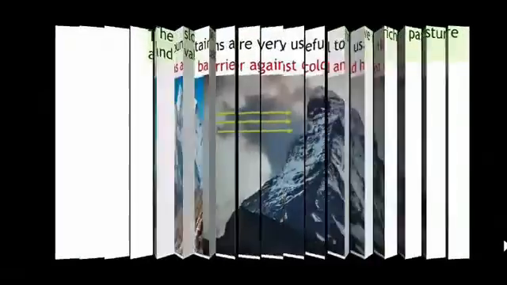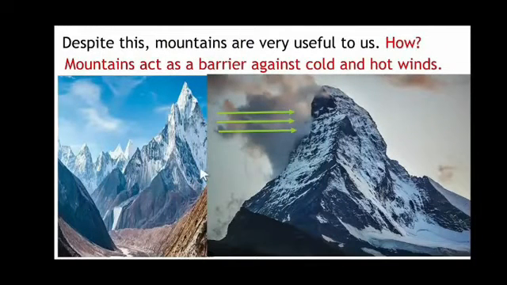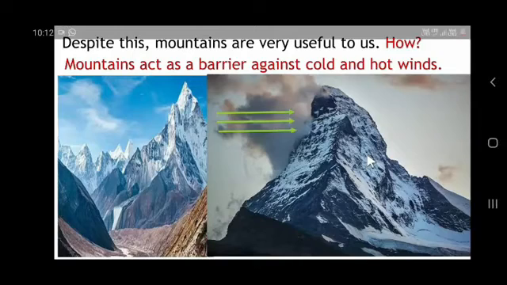We can say that the mountains act as a barrier against cold and hot winds. When you see the picture, you can see the mountains. So how does a mountain act as a barrier? If any cold or hot winds blow from one place to another, the mountains don't allow those winds to go directly to the other region. In this way, they protect us from the direct cold or hot winds. It gives maximum protection to us, and this is very useful to us.